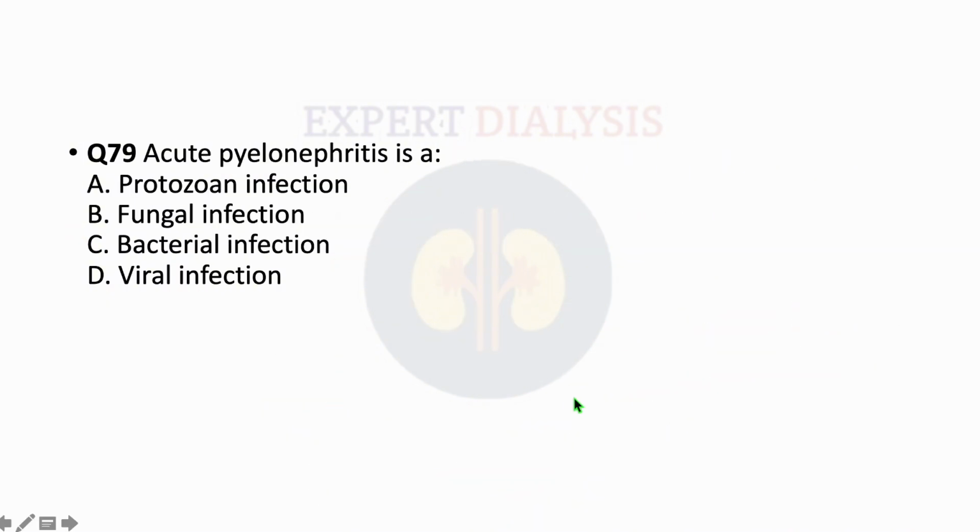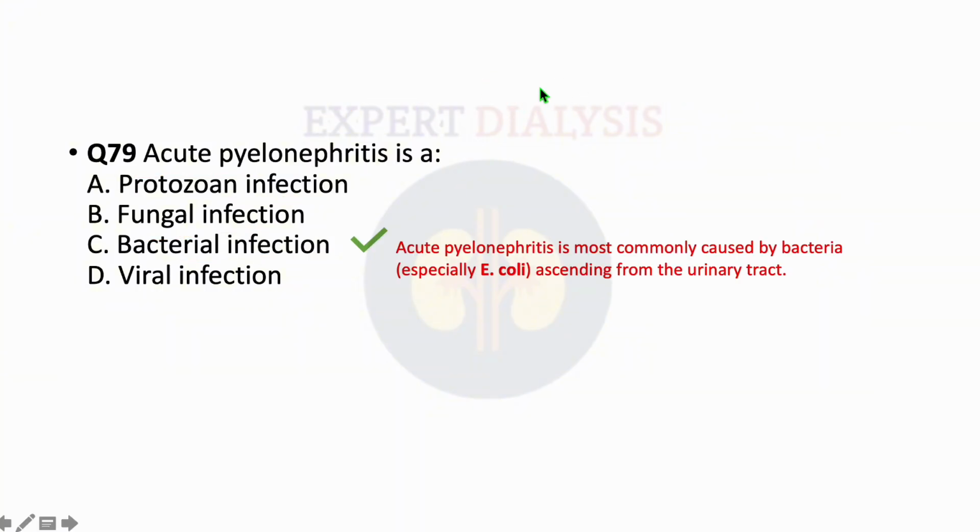Moving ahead to the ninth question, it says acute pyelonephritis is what? It is a protozoan infection, it is a fungal infection, option C says it's a bacterial infection, or option D is it's a viral infection. So pyelonephritis is mainly a bacterial infection. So let's see what's the explanation.